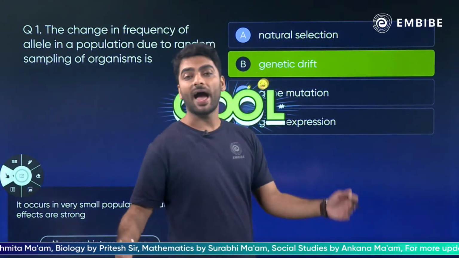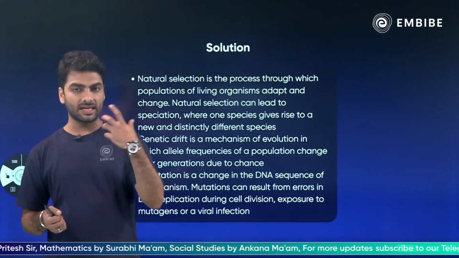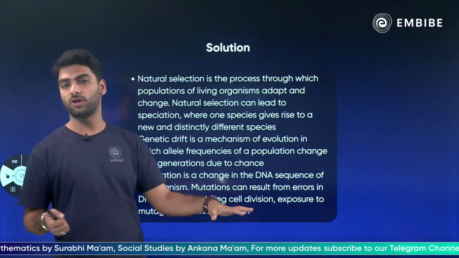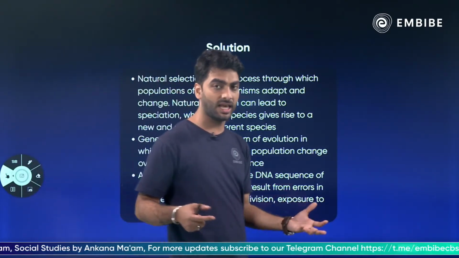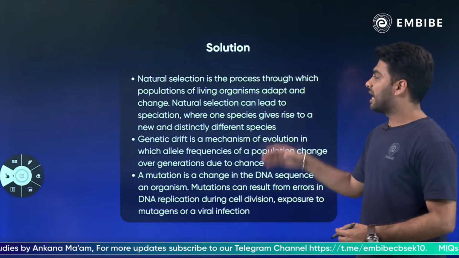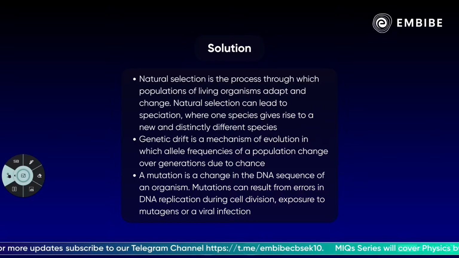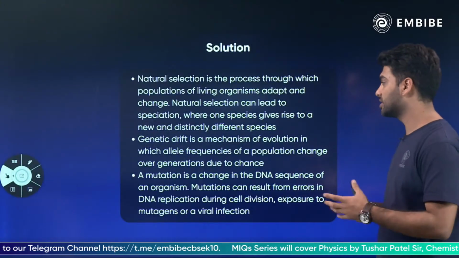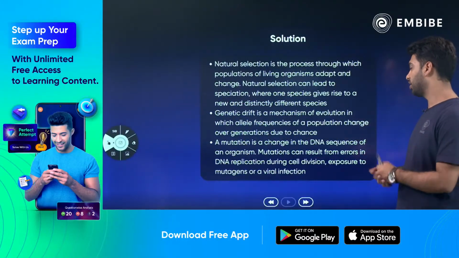Let's see, absolutely correct. This is genetic drift because suddenly an elephant stamped on the red ones, only greens are left. Natural selection is the process through which populations of living organisms adapt, like the giraffe getting a longer neck or the elephant getting a trunk. Whereas genetic drift is a change in the frequency of alleles.